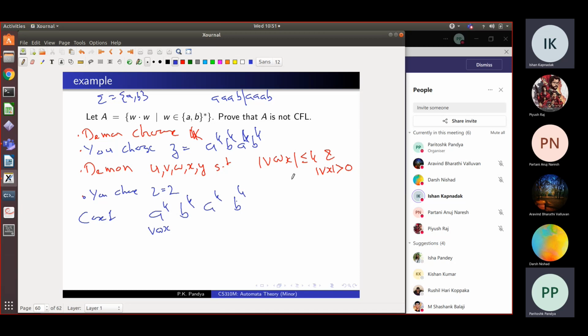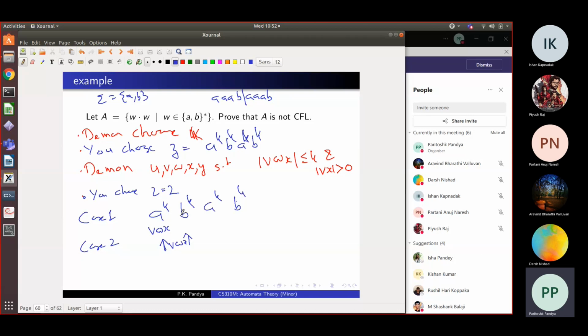Right. Case 2 is when VWX spans the first A raised to K, B raised to K part, somewhere in between these parts. Once we pump it up, the number of A's plus B's in the first part will be more than the number of A's plus B's in the second part. Exactly. So again, it cannot be in the language. And similarly for the B to A part, so the same argument you can repeat for the other sections.